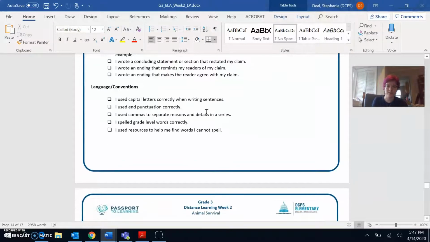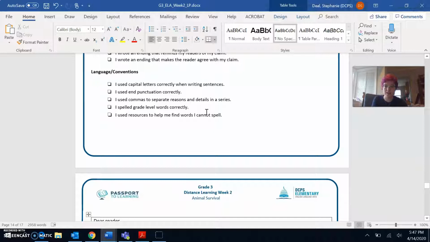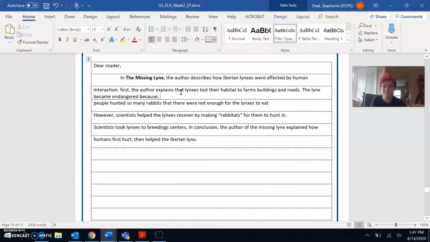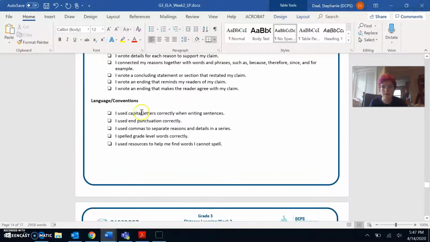Finally, I need to check my language and conventions. First, did I use capital letters correctly when writing sentences? Let's go back and check. Okay, I see one here. I didn't start this sentence with a capital F in the word first, so I will change that to a capital F. I think the rest of my sentences are good, so I can check off using capital letters.